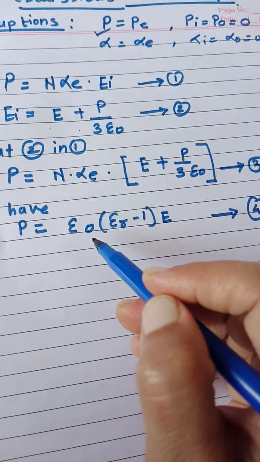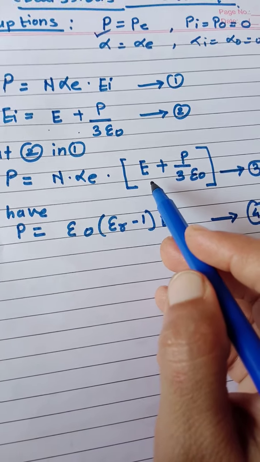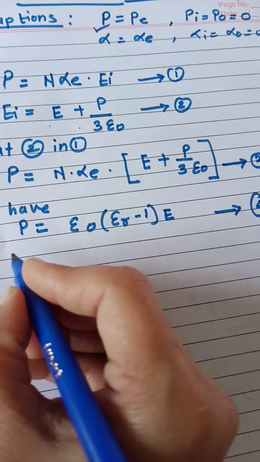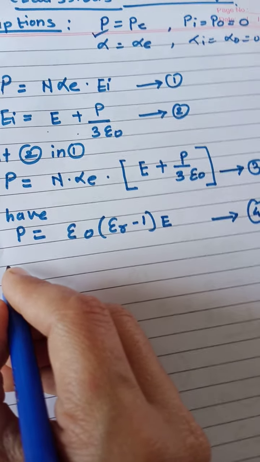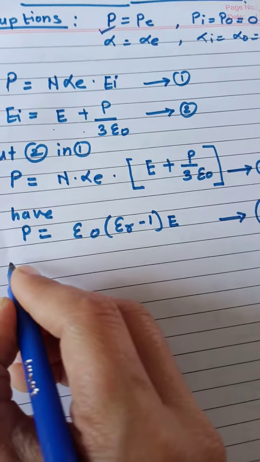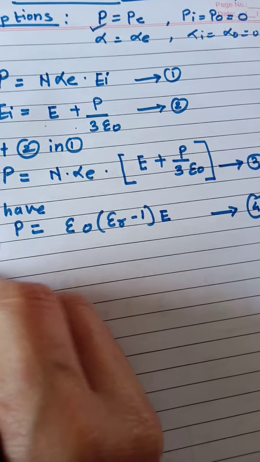As per this equation, this third equation of polarization will be changed a little bit, or only just rearrangement will be there. So your equation number 3 becomes